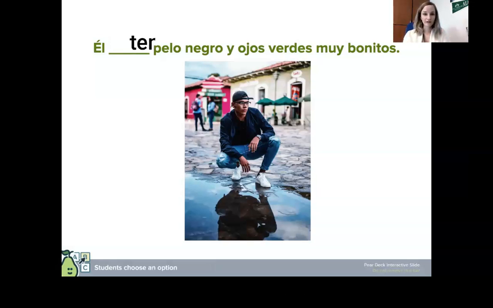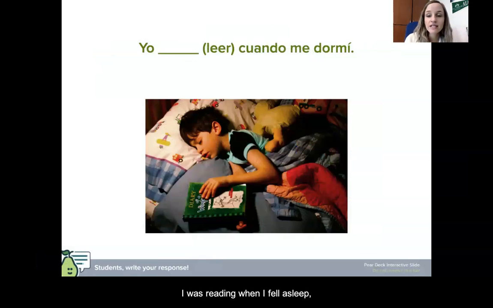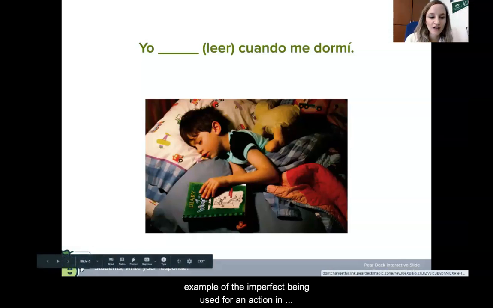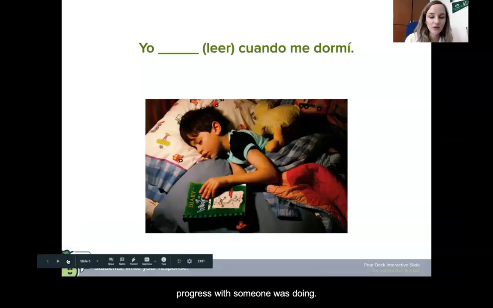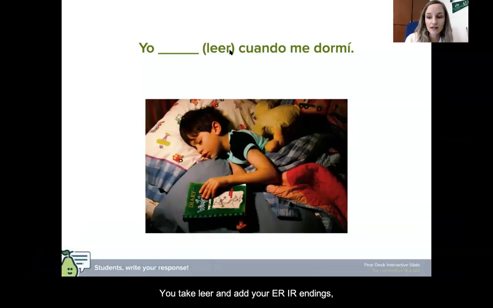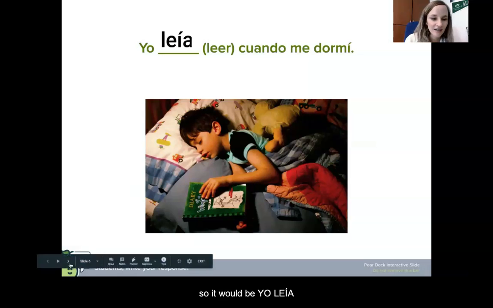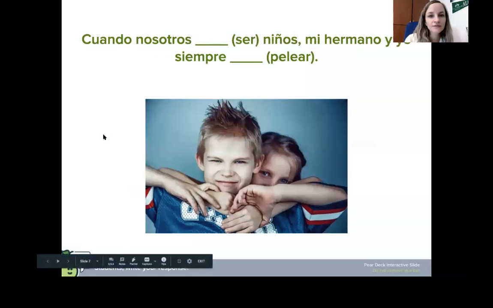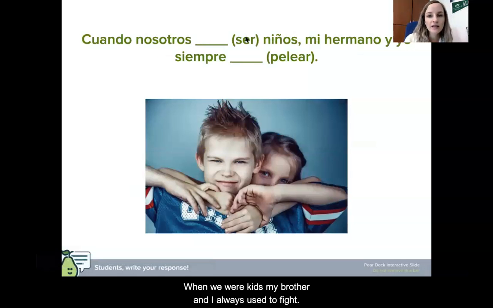Tenía pelo negro. I was reading when I fell asleep. This is an example of the imperfect being used for an action in progress, what someone was doing. You would take leer and add your ER, IR ending on it. So it would be yo leía, with an accent on the I, yo leía. When we were kids, my brother and I always used to fight. Again, both descriptive or ongoing actions.